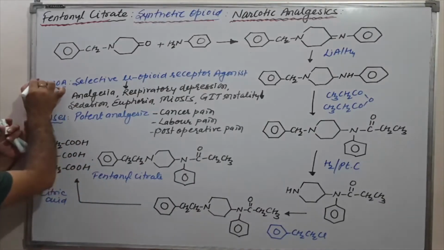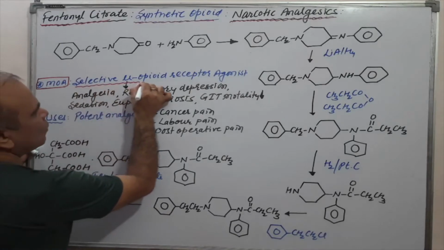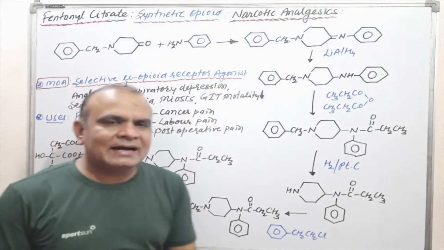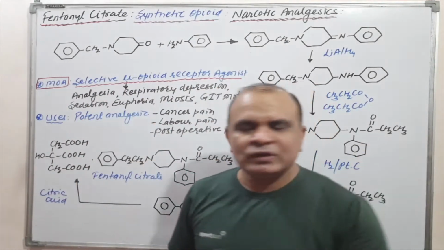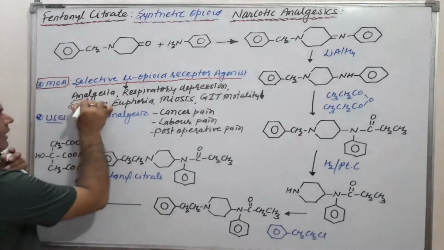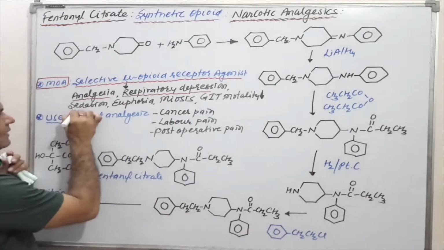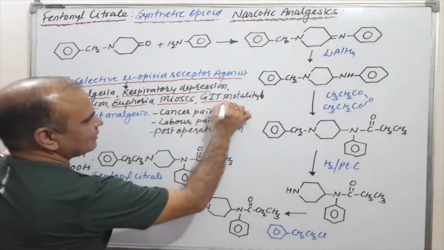First is the mechanism of action. Basically, it is a selective mu opioid receptor agonist. What is the meaning of opioid? That which has a mimic action on the opioid receptor, which results in the effects of analgesia, respiratory depression, sedation, euphoria, miosis, and GIT motility.